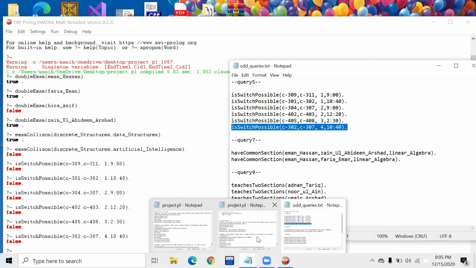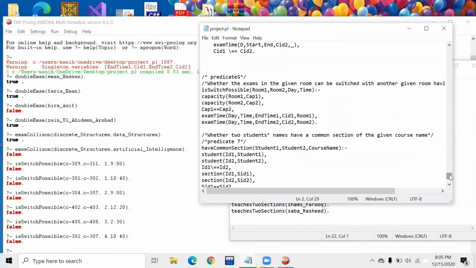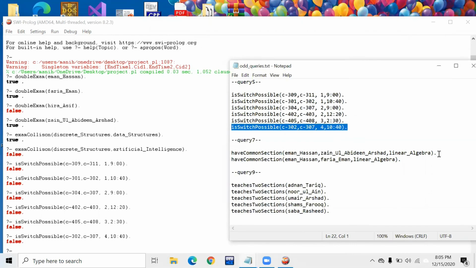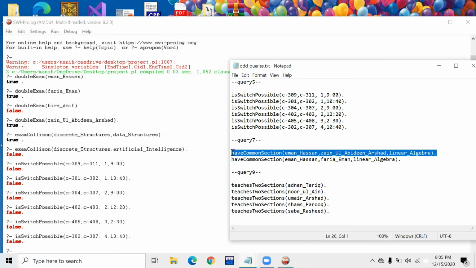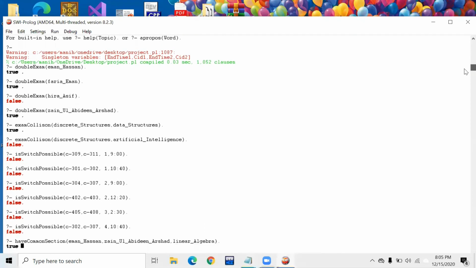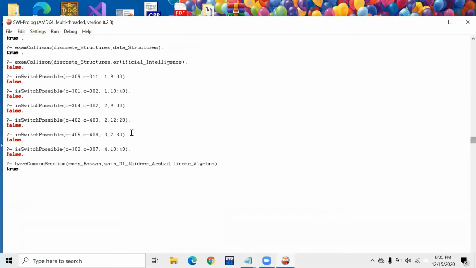Let's move on to query number 7. Predicate number 7 states whether two students' names have a common section of the given course name. The predicate have common section with the members student 1, student 2, and course name. Let's validate this predicate. We would be using the following two queries. Running query number 1. So this gives us true.